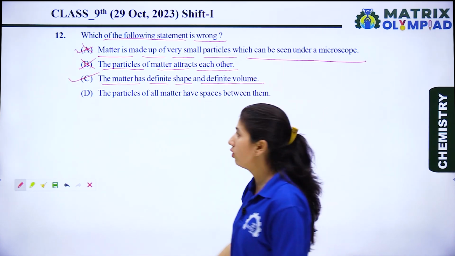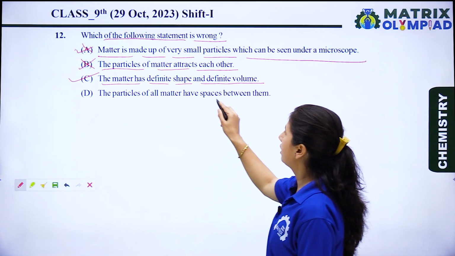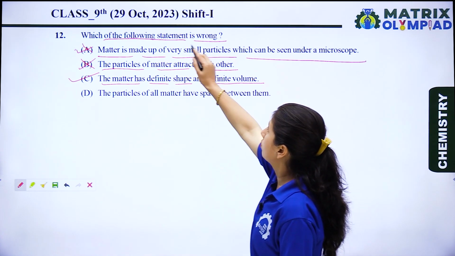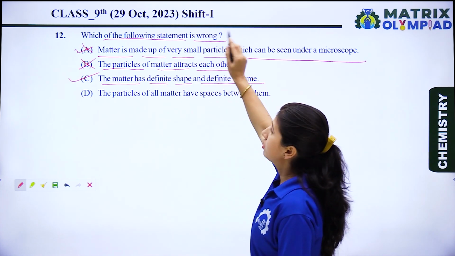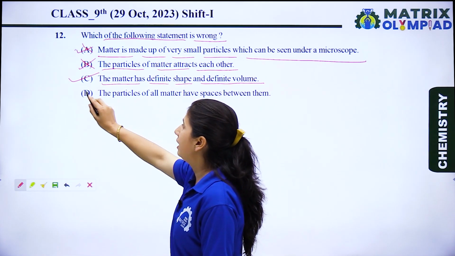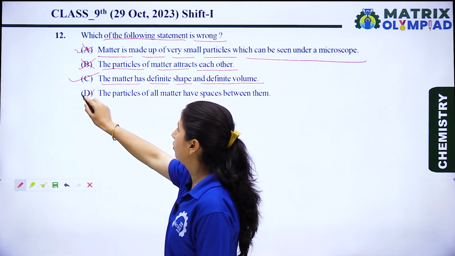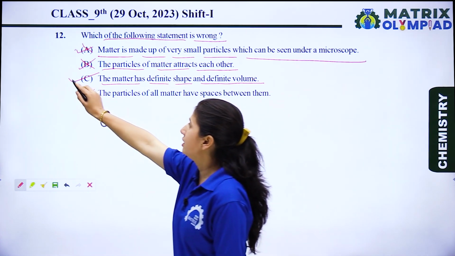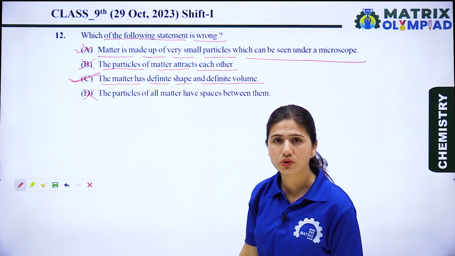Let's see option D also. The particles of all matter have space between them. This is also a right statement. But in this question, which of the following statements is wrong? We need to find the wrong statement. So options A, B and D are right statements. According to that, these are all wrong options, and option C is the right option for this question.